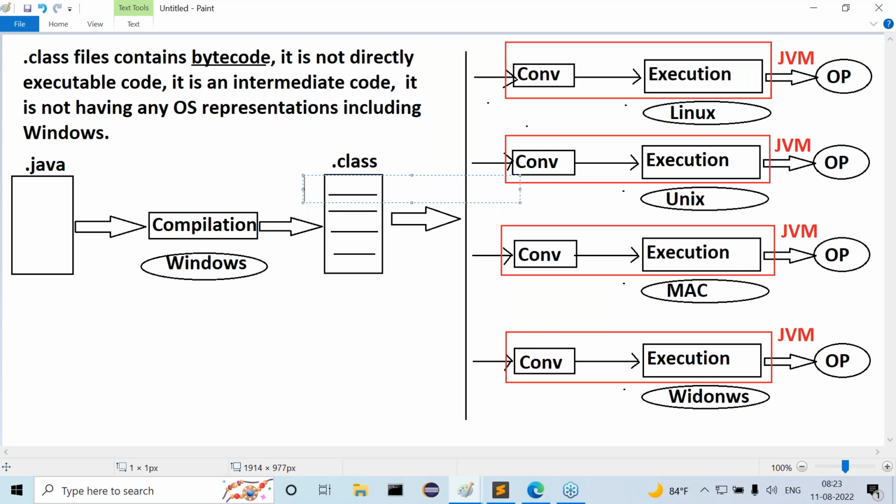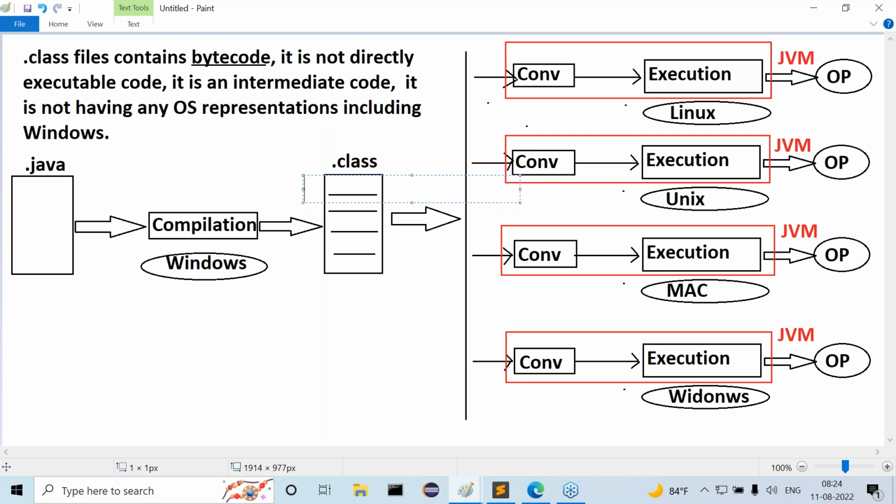But JVM is platform dependent. Java programming language is a platform independent programming language, but JVM is platform dependent. Digest my point here. I think some of you are not believing this statement, but this is right. Whatever Java program I have written, that program is independent of the operating system. But JVM, Java compiler, all the Java tools are platform dependent.